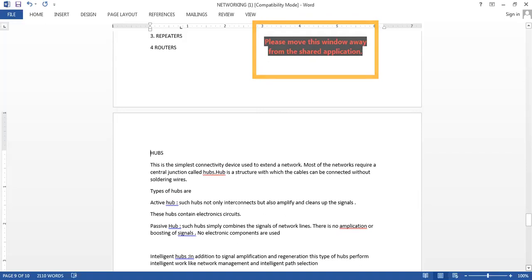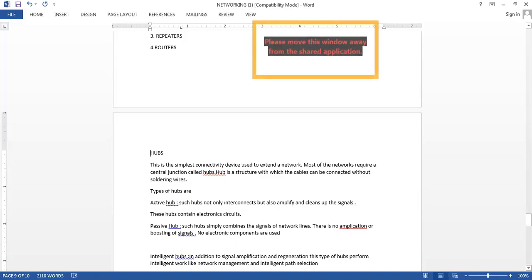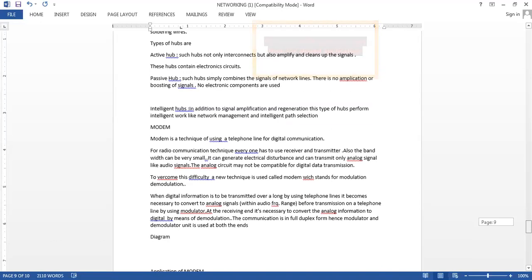It just doesn't pass the information. It processes certain information and then it sends it. While an intelligent hub will do all the network management or intelligent path selection, which is the cheapest path or the fastest path, that it will find out, and the signals will be routed. So this is regarding the hubs. You must draw the diagram. Here I haven't yet drawn the diagram, just refer to your book to draw it.